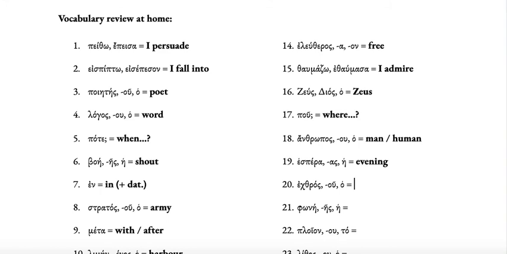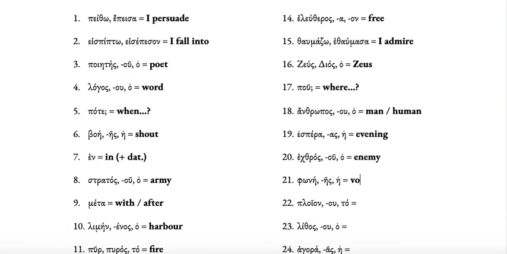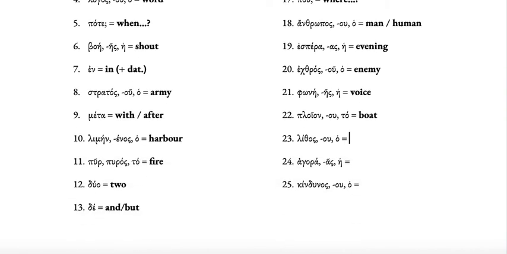An echthros is an enemy, a sort of personal enemy, second declension masculine. A phonaire is a voice, first declension feminine. A ploion is a neuter noun, meaning a boat, second declension neuter. Lithos, second declension masculine, is a stone, like monolith in English. And agora, first declension feminine, is a marketplace. And kindunos, second declension masculine, is danger. Okay, and that brings us to the end of the booklet.